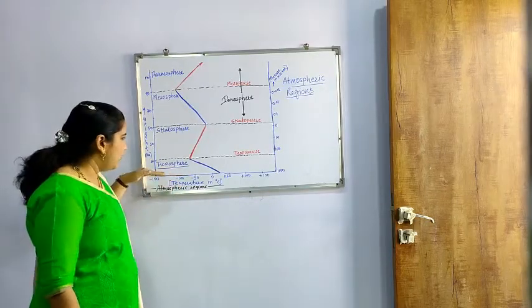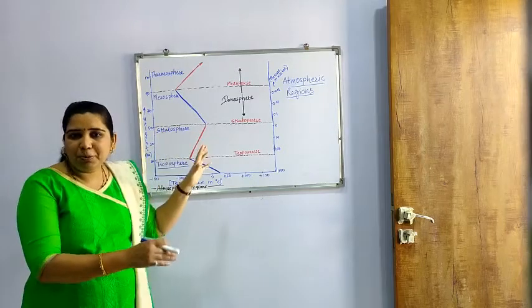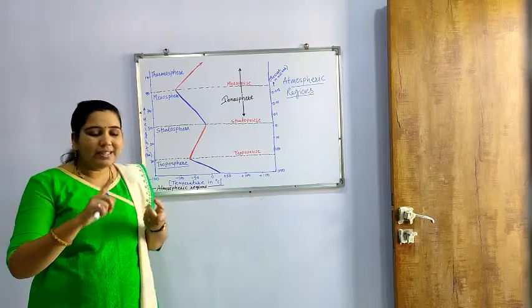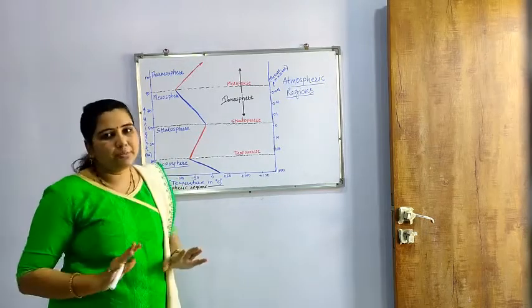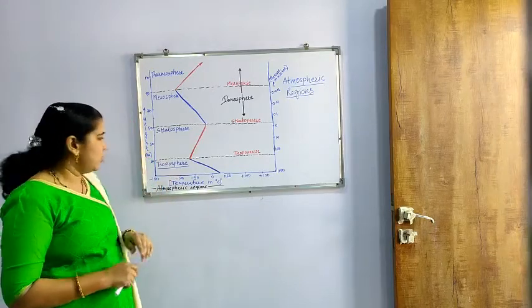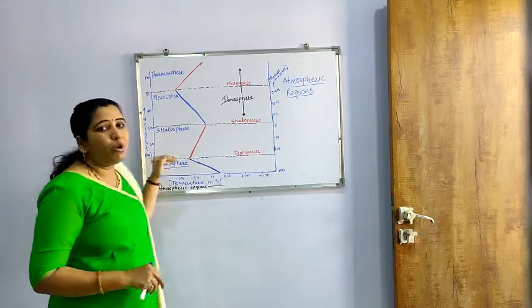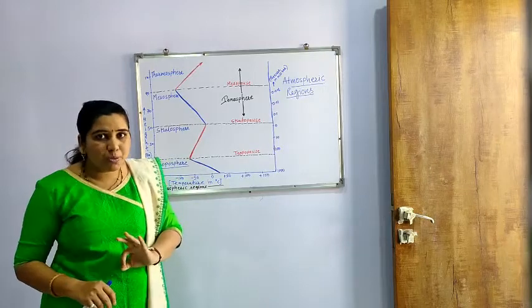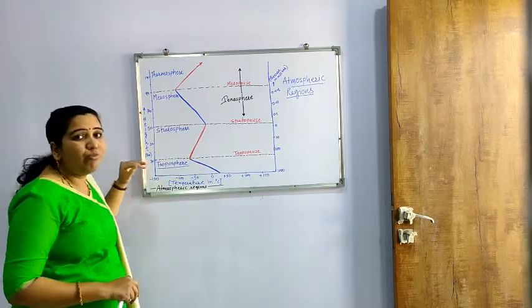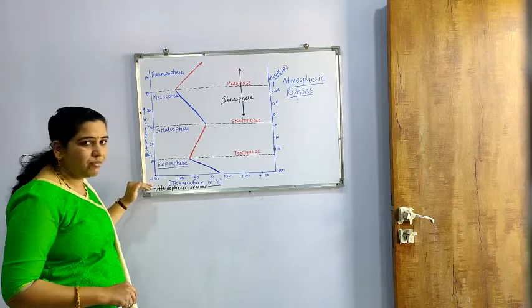Then we have to see each sphere in terms of its temperature, pressure, density and the chemical species found in this particular region. So the first region of the atmosphere is the troposphere. It is up to a distance of 11 kilometers from the earth's surface.